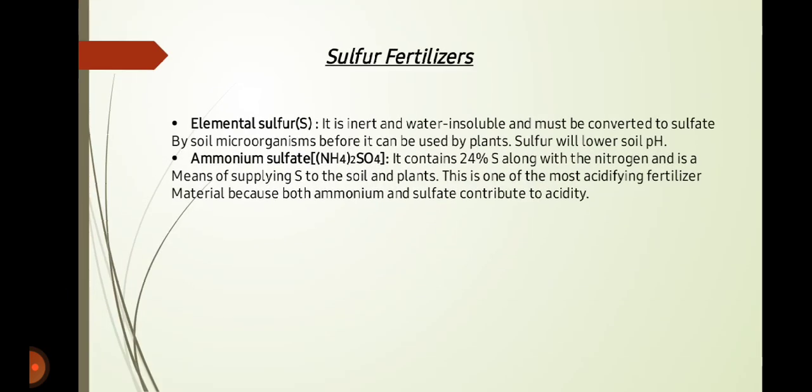Next is sulfur fertilizer. There are two main sources of sulfur fertilizer. First is elemental sulfur. It is inert and water insoluble and must be converted to sulfate by soil microorganisms before it can be used by plants. Sulfur will lower the soil pH. And next is ammonium sulfate. It contains 24% sulfur along with the nitrogen and is a means of supplying sulfur to the soil and plants. This is one of the most acidifying fertilizer materials because both ammonium and sulfate contribute to acidity.